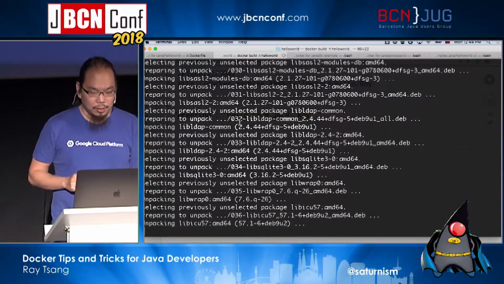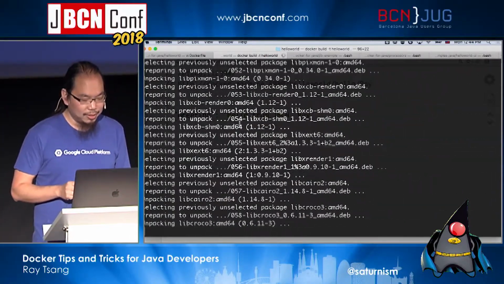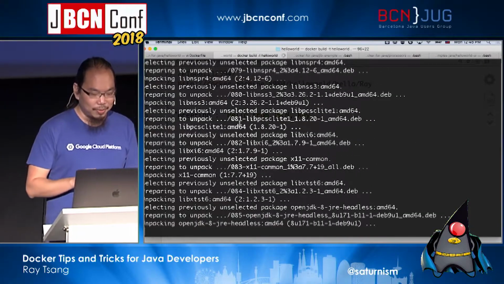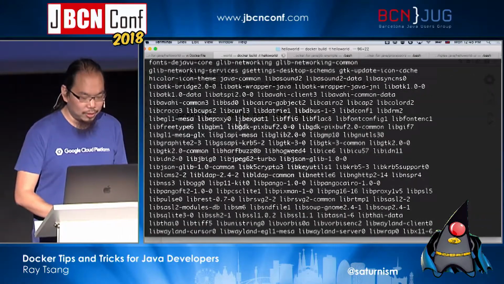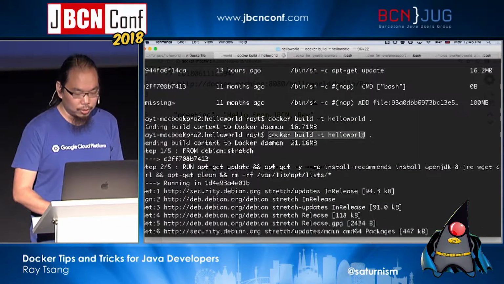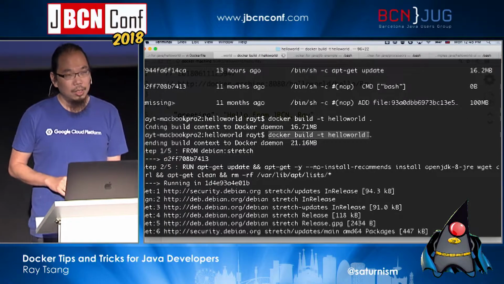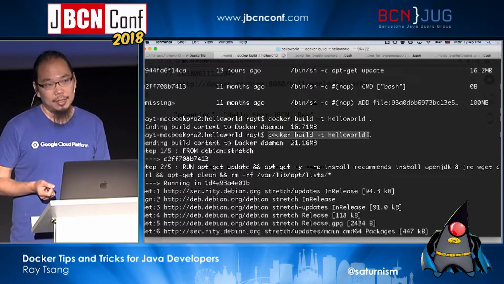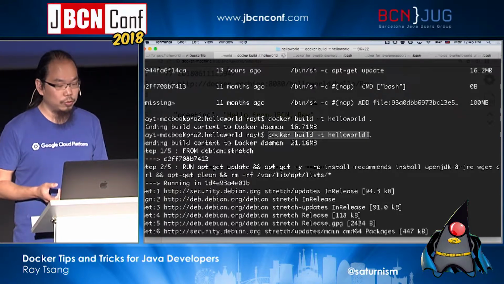Now, there are 2 other things I'm doing very, very badly in this demo, okay? I'll show you once this is done. But if I scroll up here, if I see this build, docker build -t hello world. Again, in this particular case, I did not specify what version of hello world this is.